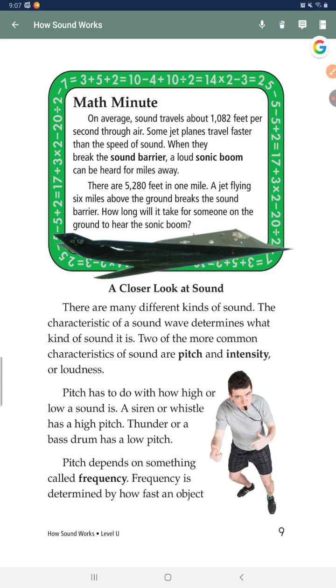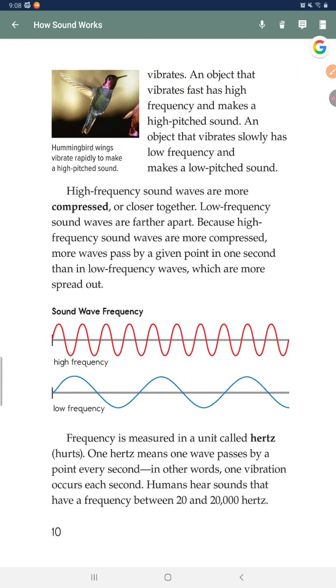Pitch has to do with how high or low a sound is. A siren or whistle has a high pitch. Thunder or a bass drum has a low pitch. Pitch depends on something called frequency. Frequency is determined by how fast an object vibrates.